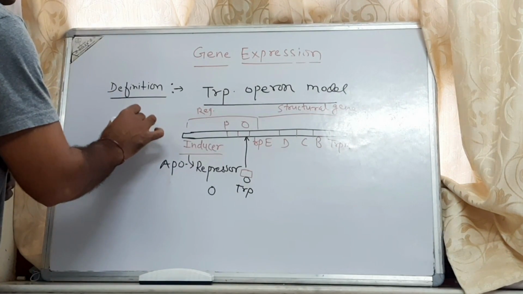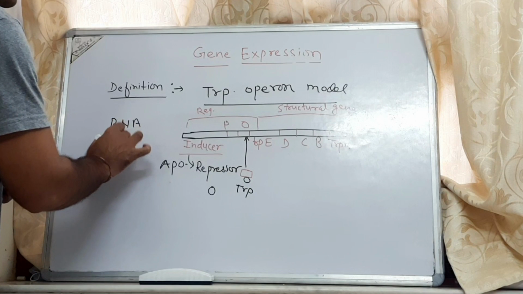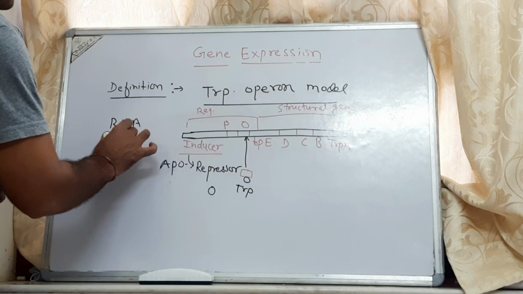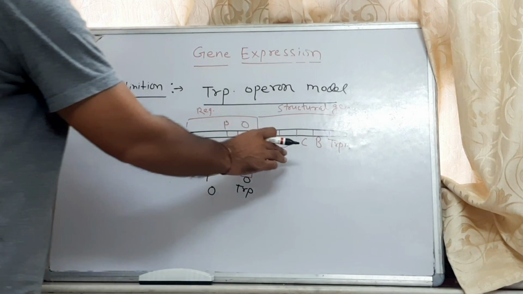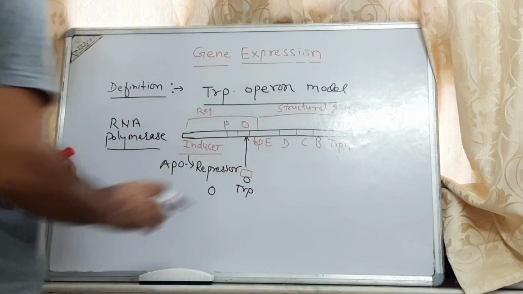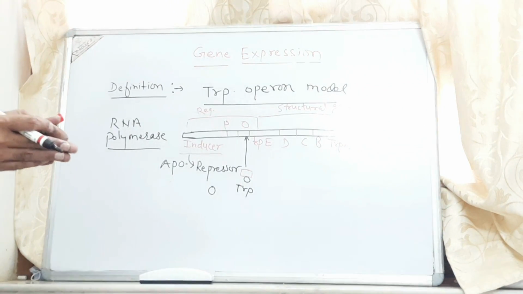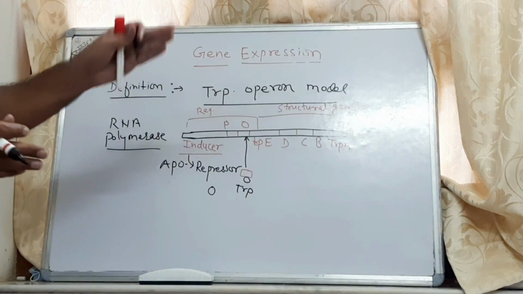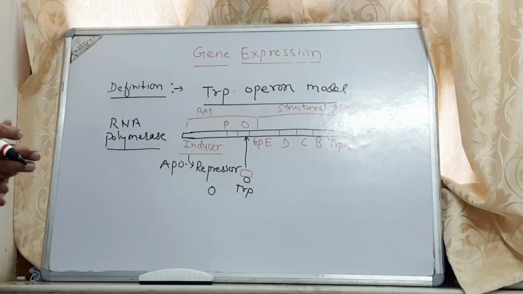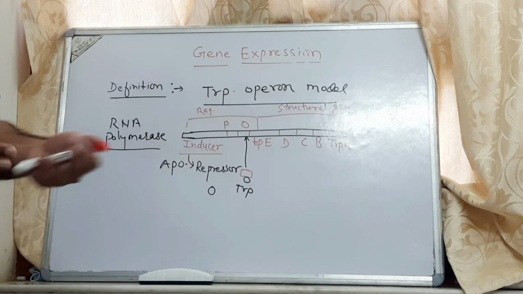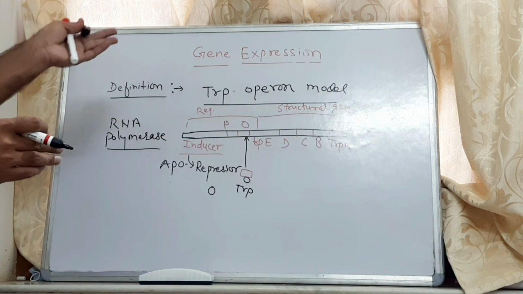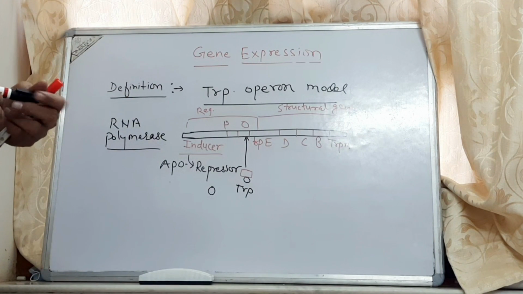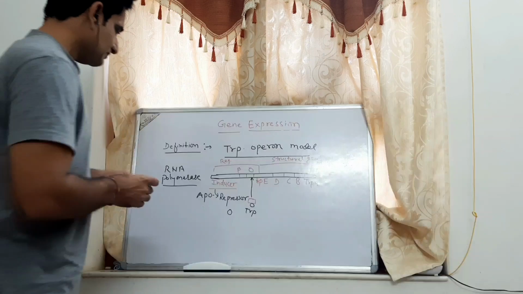Once the aporepressor and TRP bind to the operator region, the RNA polymerase is not able to bind to the promoter region, and the 5 sets of structural genes are not able to be transcribed into messenger RNA, hence the 5 different important enzymes and proteins are not formed. It means with TRP present, the operon model remains in switch off mode.